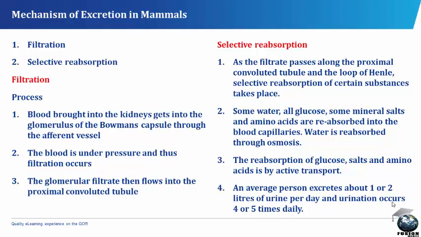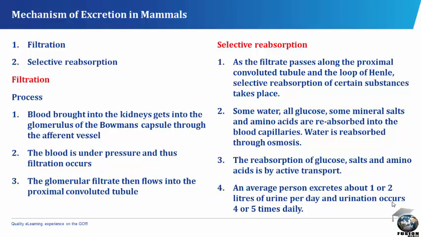Mechanism of excretion in mammals. The mechanism is by filtration and selective reabsorption. Filtration takes place in the Bowman's capsule and it is made possible by two processes. The efferent vessel, through which blood is removed from the glomerulus, is narrower than the afferent vessel, which transports blood into the glomerulus. The glomerular capillaries are very thin.